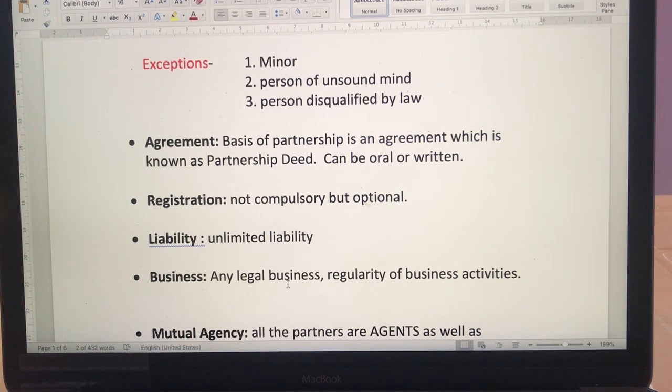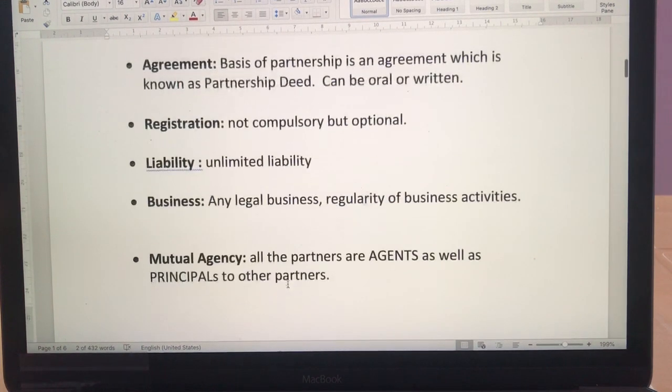And you know, the first and foremost thing in any business is profit making. So it was a business, but there was no regularity in that. If they continue, buying a plot and selling it, then again buying and selling, if there is some kind of regularity, then it can be called a partnership. Otherwise it will not be called a partnership.